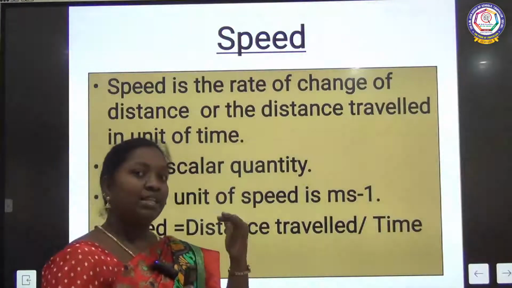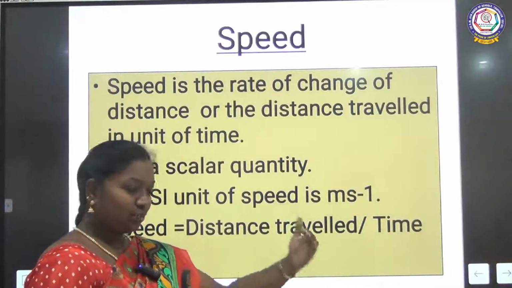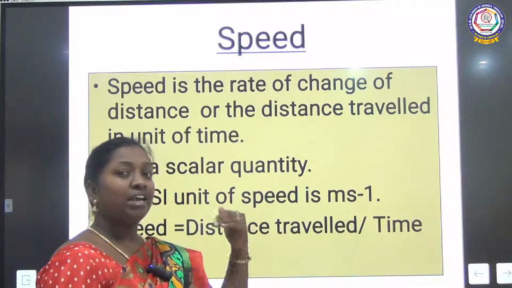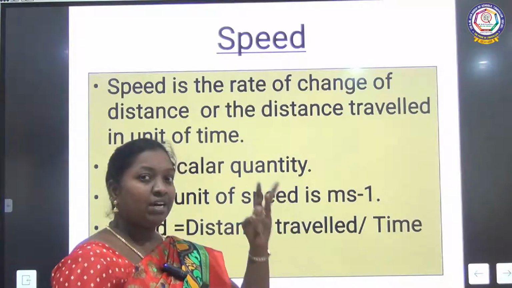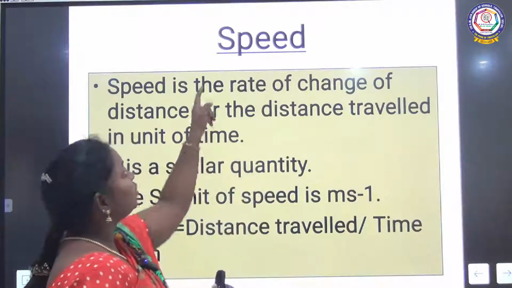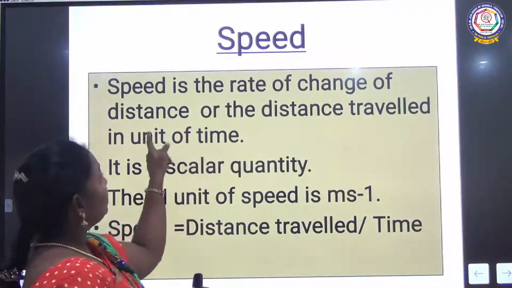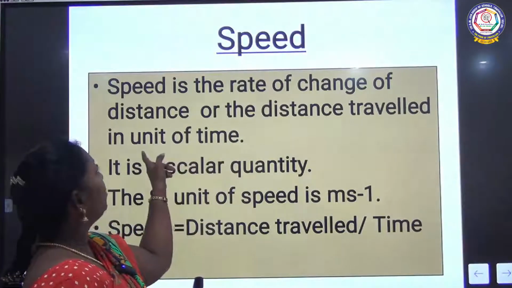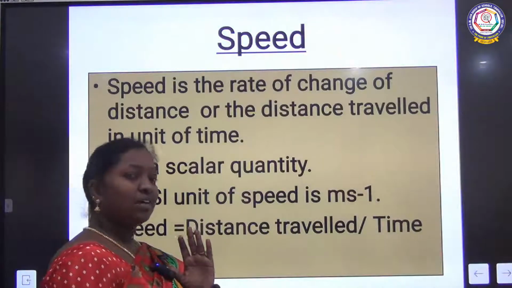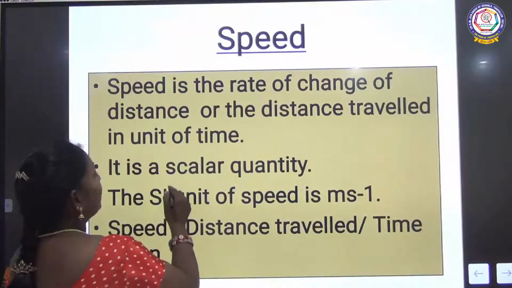So far, motion is applying everywhere. Changing in position is taking place in all things. I told you motion can be read in terms of speed, velocity, acceleration and time. So now we are going to see speed. Speed is the rate of change of distance, or distance travelled per unit of time. It is a scalar quantity.